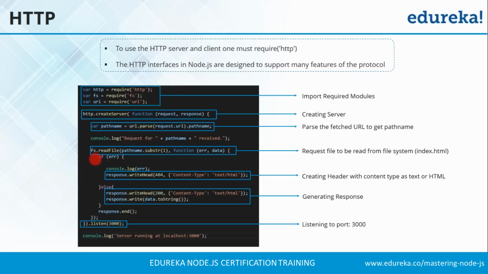So that they can send the data within the header. If they catch any error in the readFile function, they will create the header with a 404 error and the data will be missing. Else, if there is no error, they will create the header with 200 status, that is okay, the content type would again be text/html, and they will print the data in your browser. At last, there is response.end, and this part, listen 3000, will open port 3000 and your server will listen to the 3000 port. So are we clear, guys, with this HTTP module?